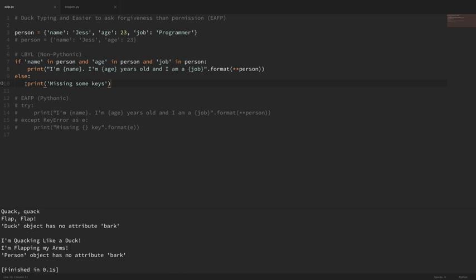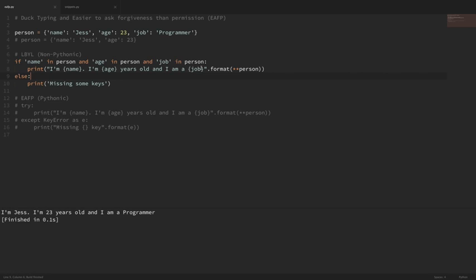So you might be tempted to do it like this, which is the look before you leap, or asking permission, which is the non-Pythonic way. We might be tempted to say, do we have this name key in this person? Do we have this age key? Do we have this job key? If all those exist, then print out this sentence that prints out the name, the age, and the job. And if I run that, you can see that it works.